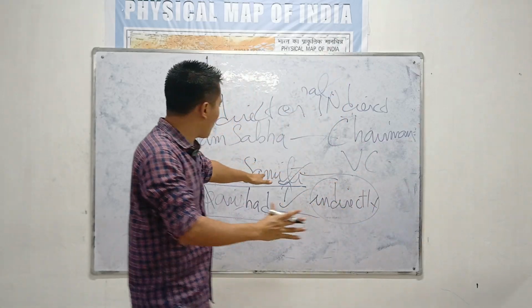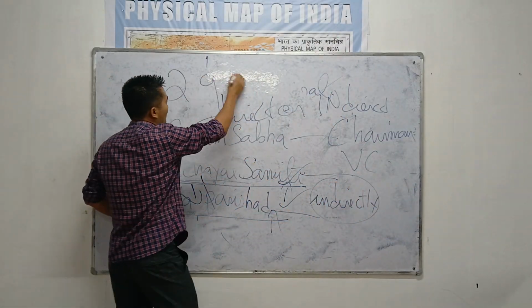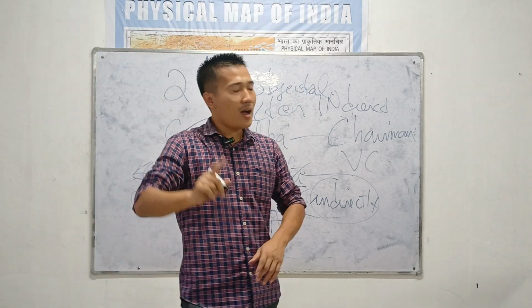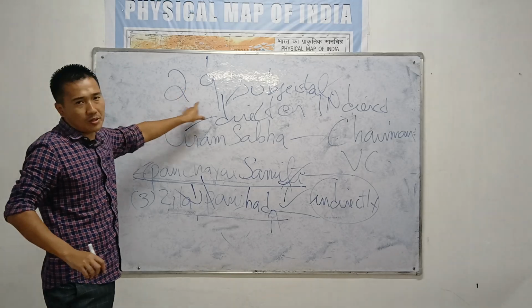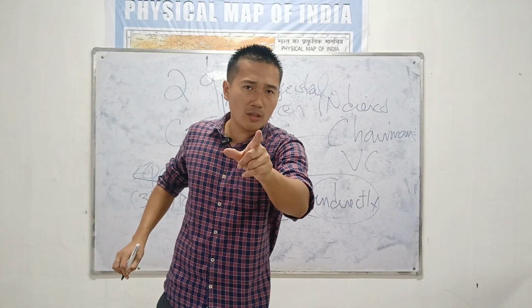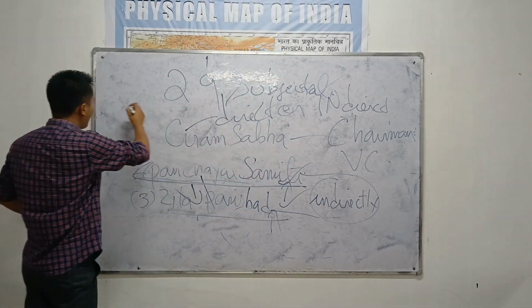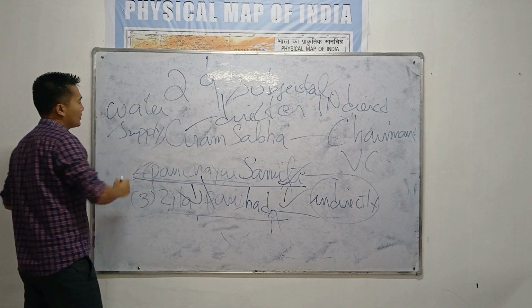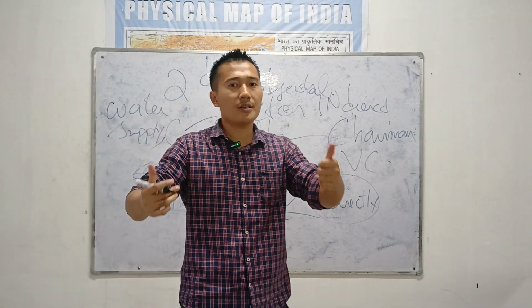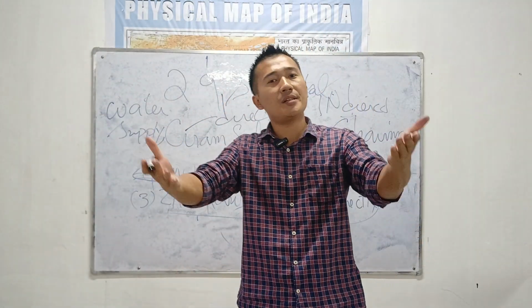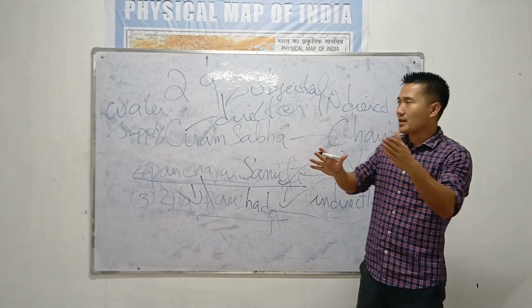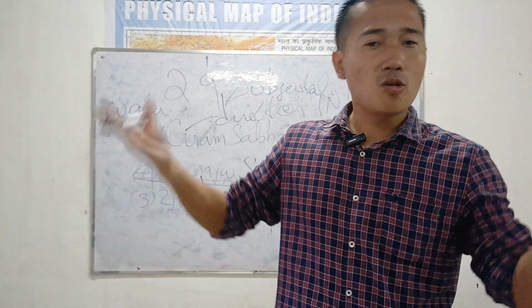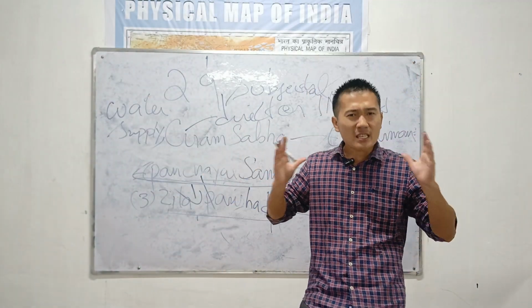So what are the functions you have to perform? As I told you, 29 subjects. That means 29 powers and functions you have to perform. Once you get elected to this body, you are under obligation to perform these 29 functions. So what are they? Remember some: water supply, electricity, agriculture, education, road construction, sanitation. Everything is under your control and you have to perform these functions for the people, or else you might lose the next election because you are elected only for 5 years. People elect you, and people expect so many things from you.